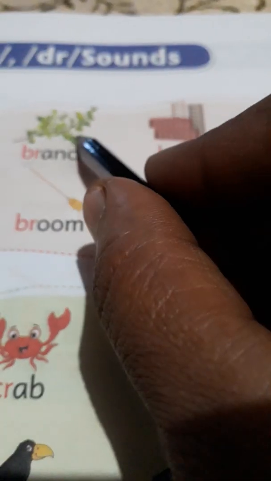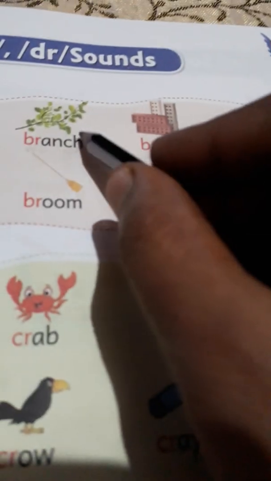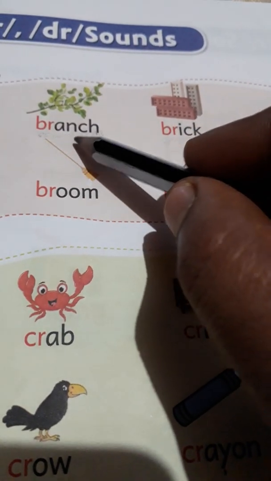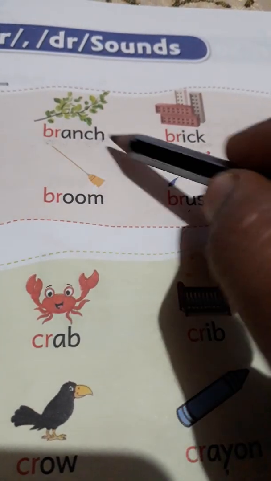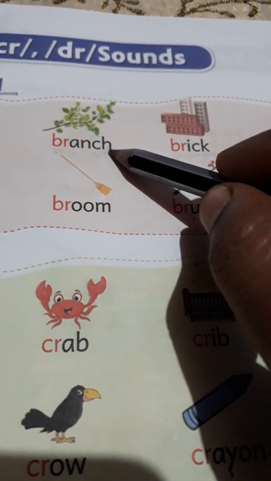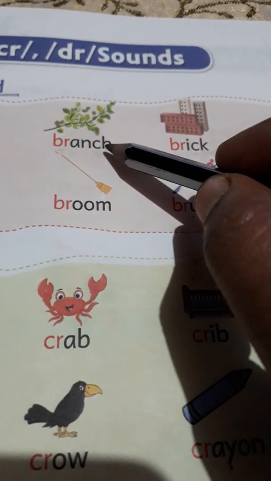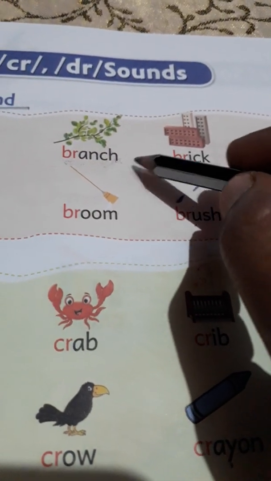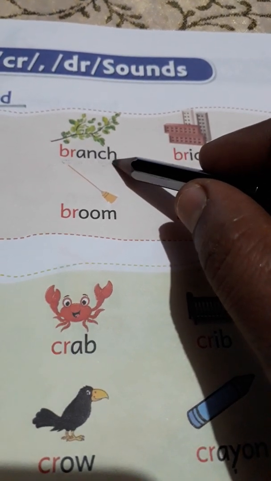So, branch. Branch means in a plant or tree there will be many branches, children. You can see many branches. So here also you can see branch. Yes. Okay, branch. Children, ch means you should say ch. In Kannada the second cha will come, no? For ch you should say the second cha. Got it, children? For th we will say the second tha. Okay, once again I will tell you, ch means you should say ch.